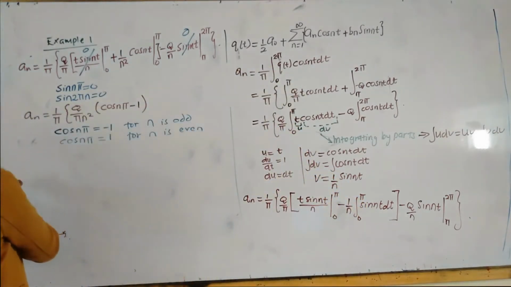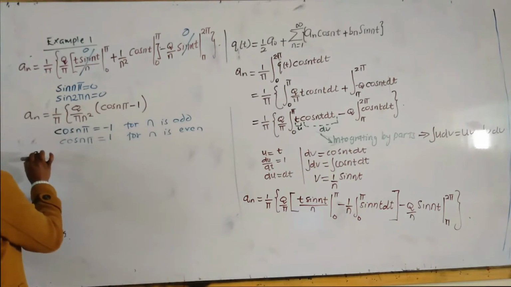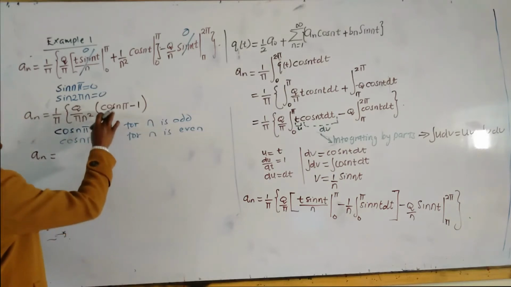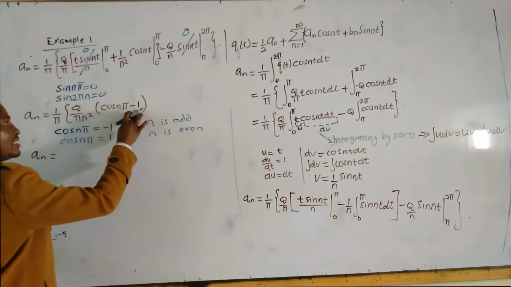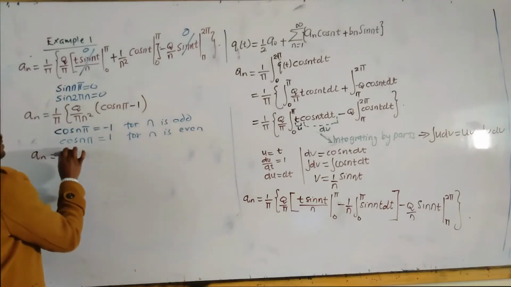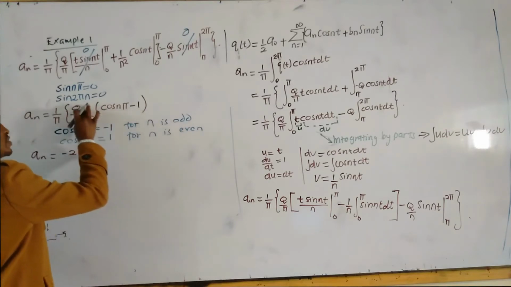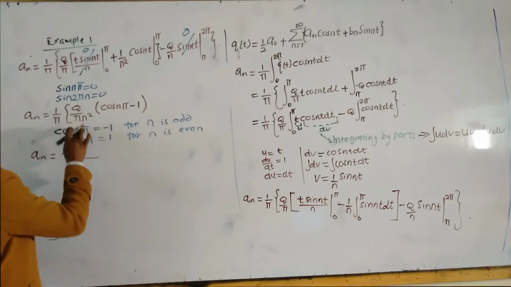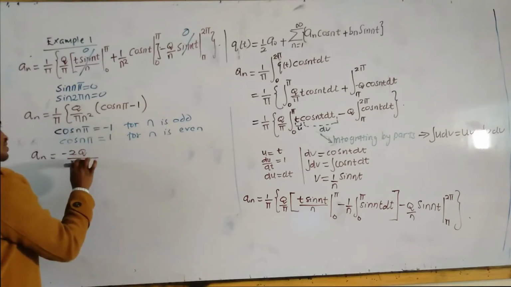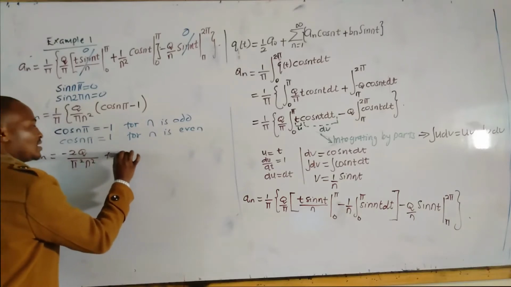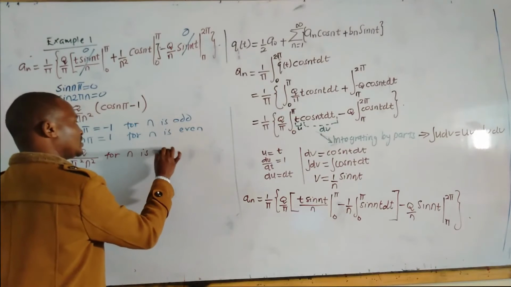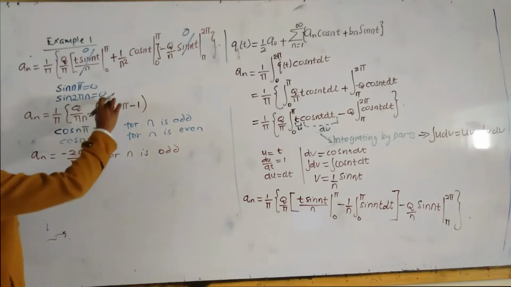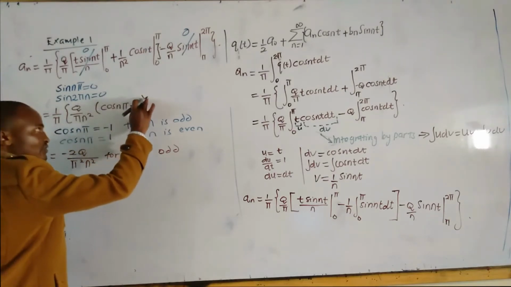Meaning a_n will be equal to, for odd values, -1 minus 1, that is -2. So -2 times q, that is -2q, all over pi times pi, n squared, for n odd. a_n will be equal to, for n even, +1 minus 1, that is 0.